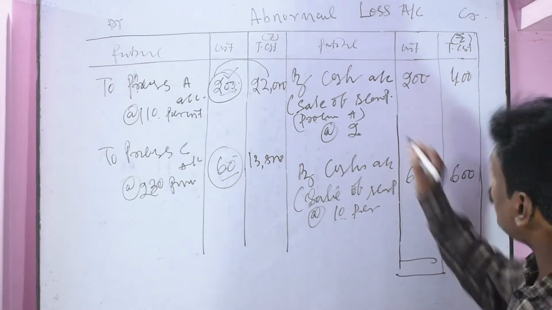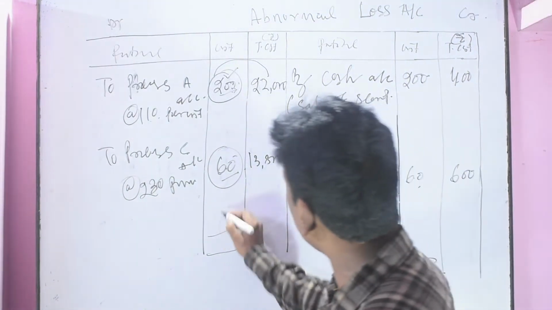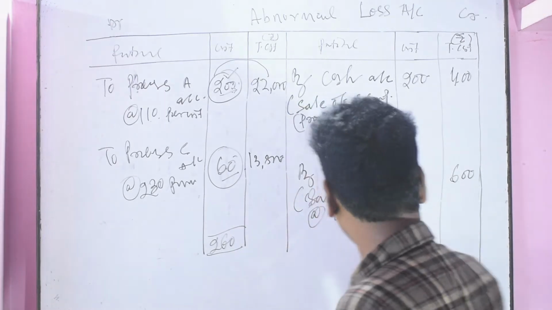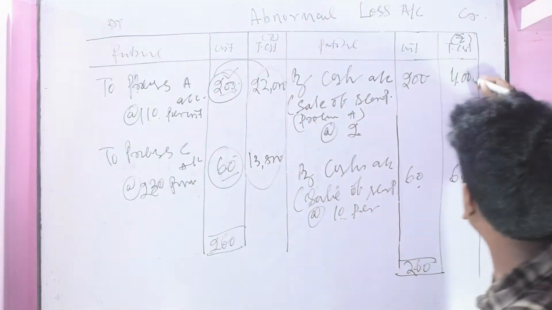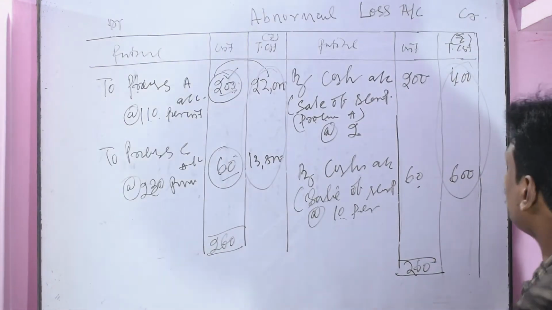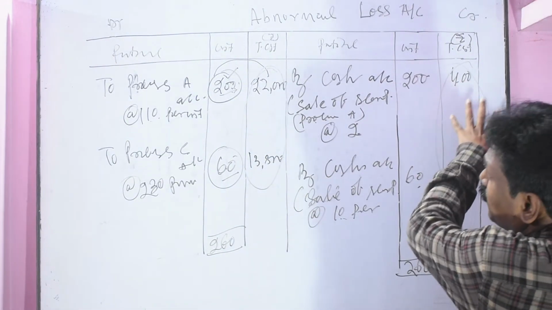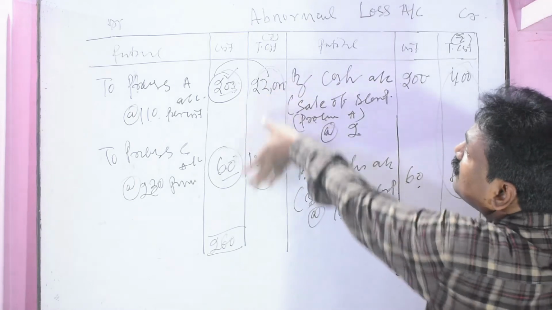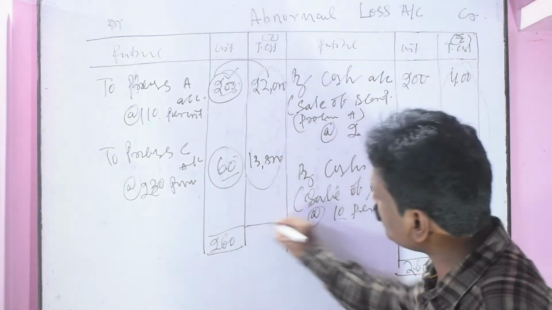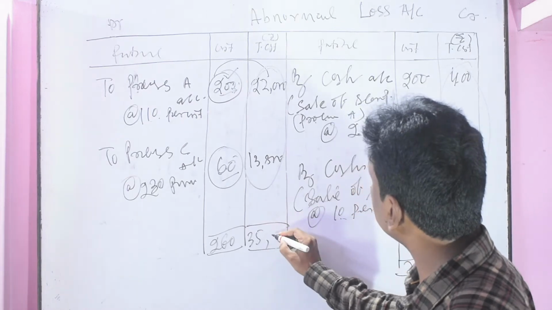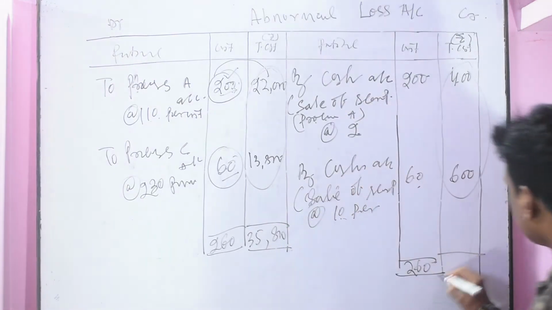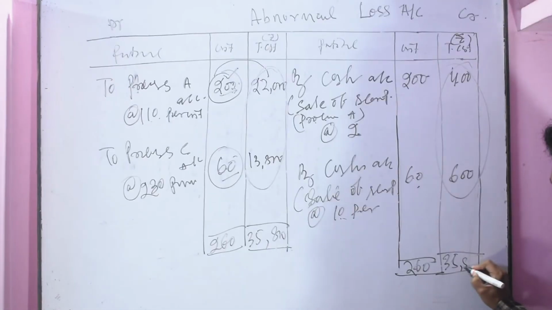Then to balance the abnormal loss account, the unit column will be 260 units. That is the cost of abnormal loss, and the sale value of abnormal loss as scrap value will adjust the total cost. Total cost here will be 35,800, then carry 35,800.